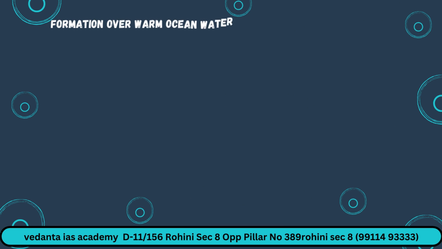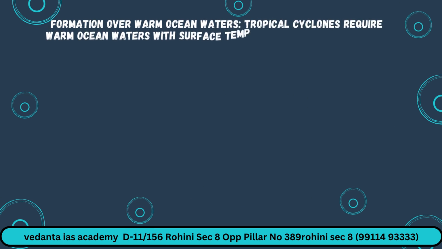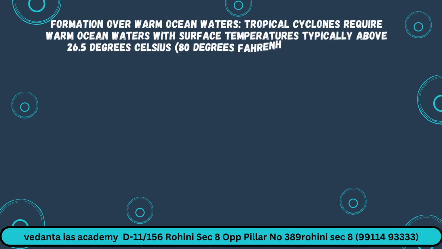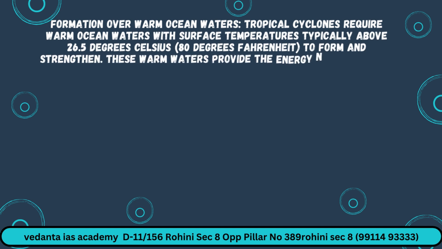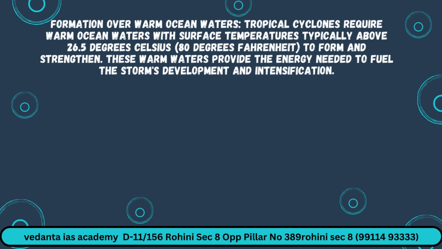Formation over warm ocean waters. Tropical cyclones require warm ocean waters with surface temperatures typically above 26.5 degrees Celsius, 80 degrees Fahrenheit, to form and strengthen. These warm waters provide the energy needed to fuel the storm's development and intensification.